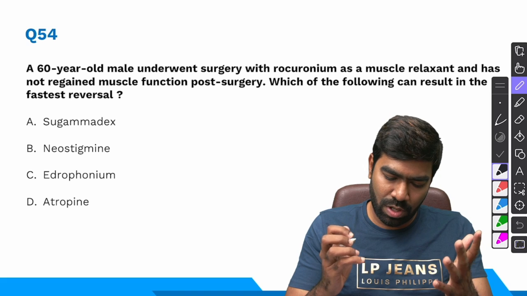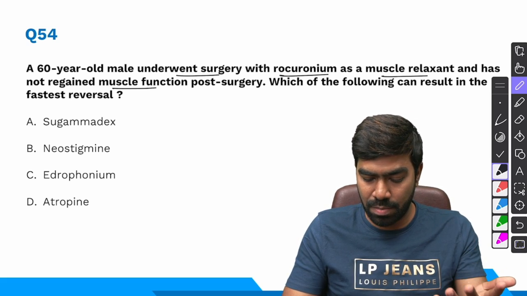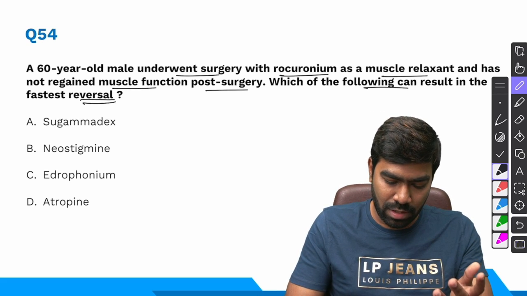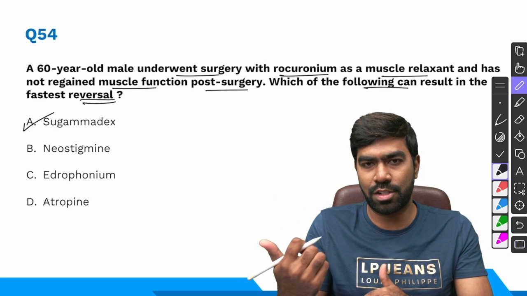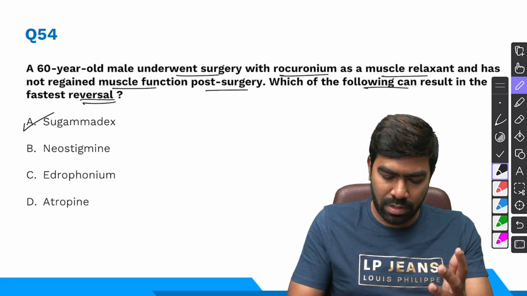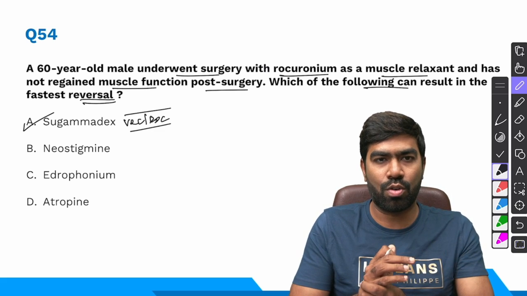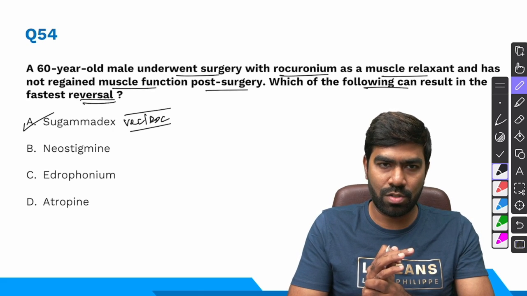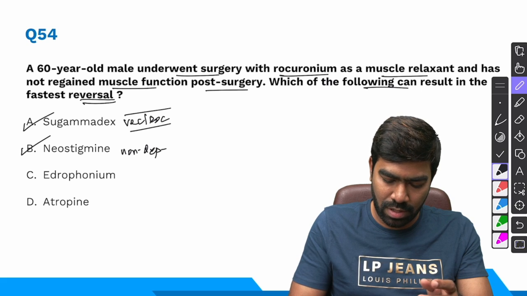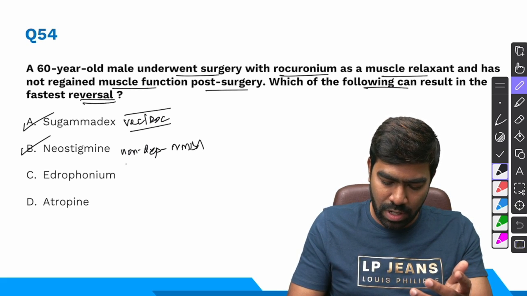Coming to question number 54, a 60-year-old male underwent surgery with rocuronium as a muscle relaxant and has not regained muscle function post-surgery. Which of the following can result in fastest reversal? Remember, sugammadex, this is something that we have discussed in critical care section in respiratory failure. Where I've told that sugammadex is something that can be used for reversal of vecuronium and rocuronium. Some of the fastest reversal agents for these drugs. And neostigmine can be used as a reversal agent for non-depolarizing neuromuscular blocking agents.